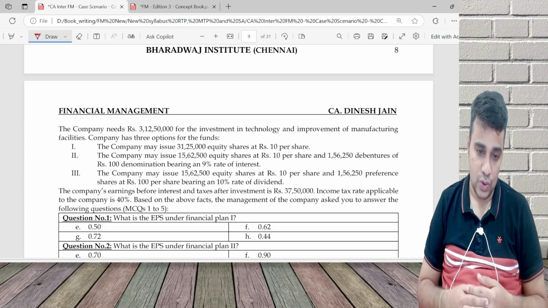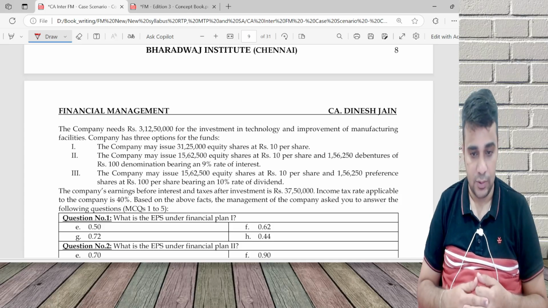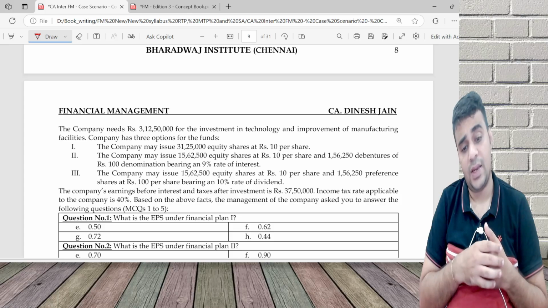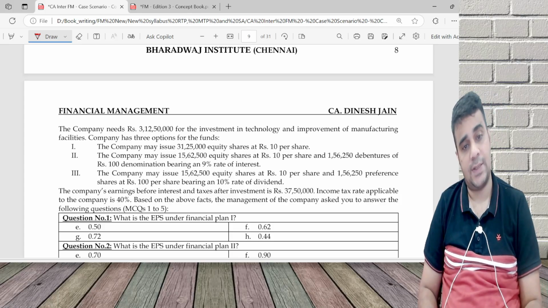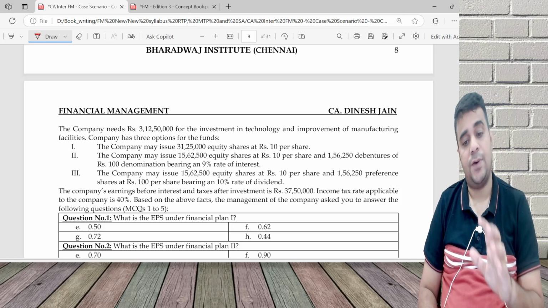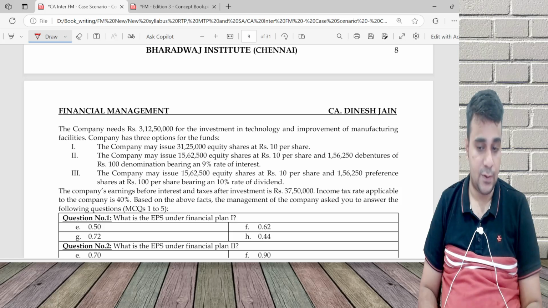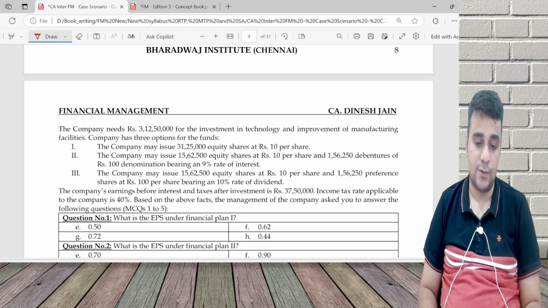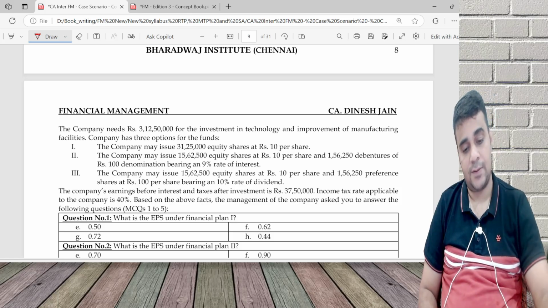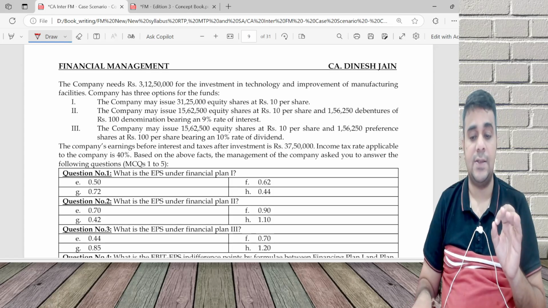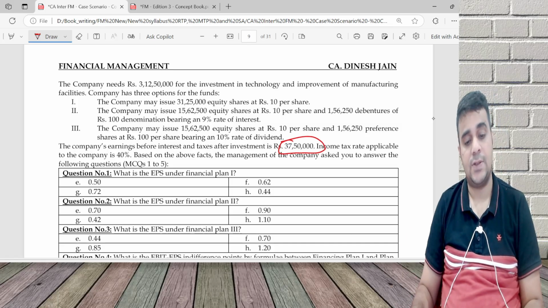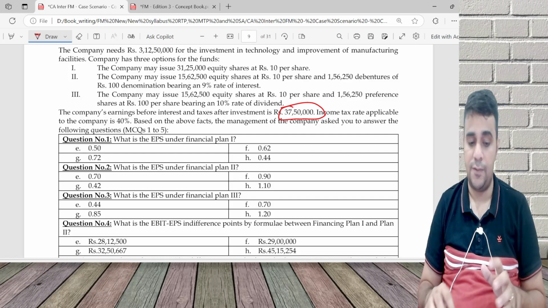Company needs 3 crore 12 lakh 50,000 for the investment in technology and improvement of manufacturing facility. Option 1: issue 31 lakh 25,000 equity shares at 10 per share. Option 2: issue 15 lakh 62,500 equity shares at 10 per share, and 156,250 debentures of 100 denomination bearing a 9% rate of interest. Option 3: 15 lakh 62,500 equity shares and 156,250 preference shares of 100 each bearing a 10% rate of dividend. The EBIT expected is 37 lakh 50,000. Based on the above facts, management wants us to answer the following questions.